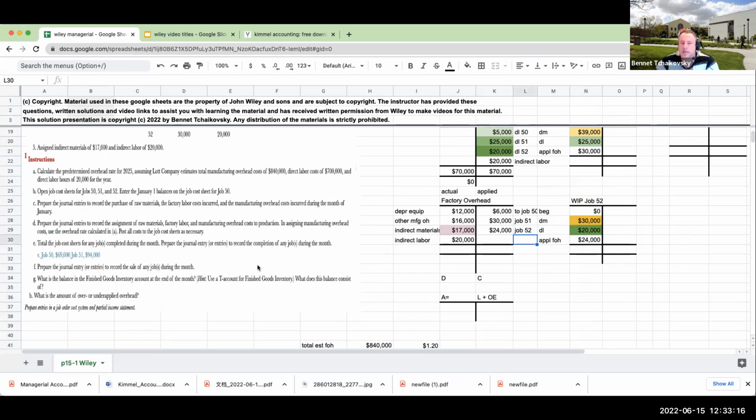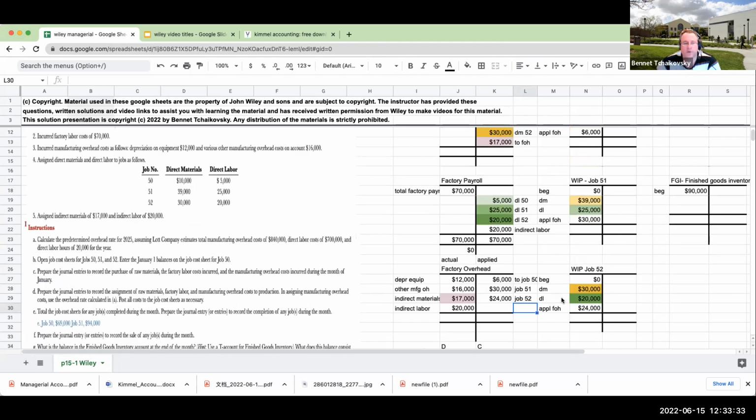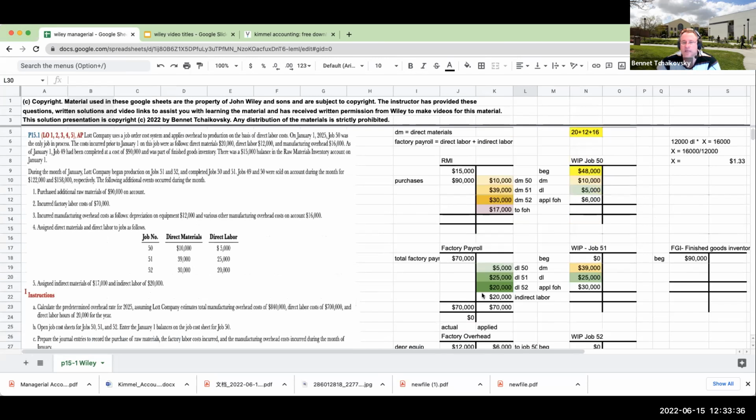So let's go through and take a look at our next one. Okay. So we've kind of gone over here. It says open job sheets for 50, 51, and 52. Yeah, we just did that. Prepare the journal entries. Don't really want to do that. Journal entries. Okay, so now let's go through and take a look at the rest of these items.